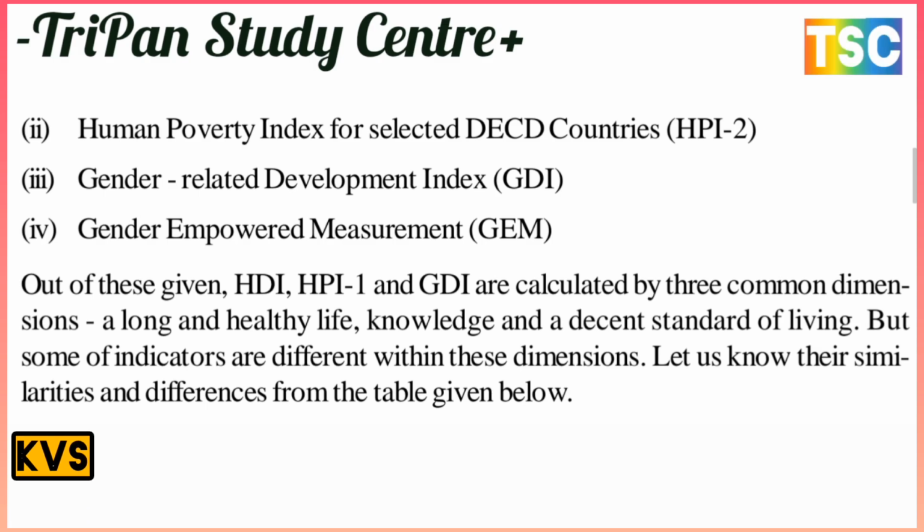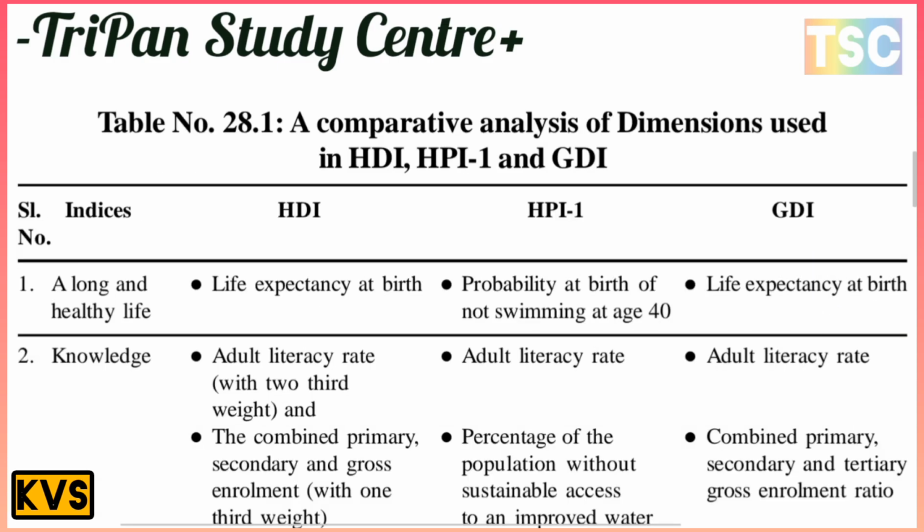This is the most important table here. It is a comparative analysis of the dimensions used for HDI, HPI-1 and GDI. This is the most important comparison. Let's come to the table here. The table shows a comparative analysis of the dimensions used for the indices HDI, HPI-1 and GDI.